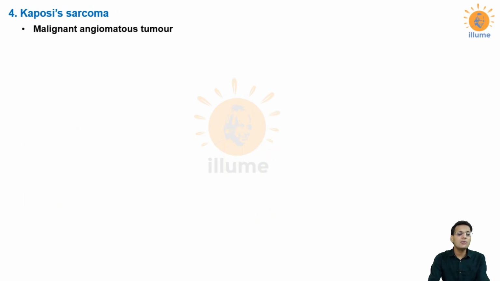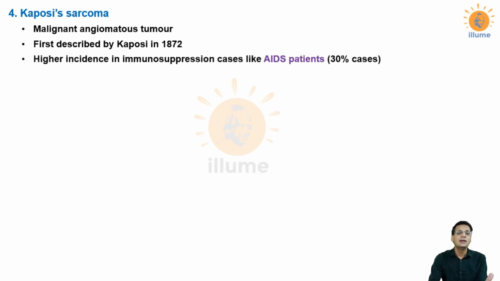Next, I will be having a discussion on Kaposi's sarcoma, another very important condition. Sarcoma means it is a cancer from mesenchymal tissues. It is a malignant angiomatous tumor. Why is it called an angiomatous tumor? Because your blood vessels are involved in this, and it is named so because it was first described by Kaposi in 1872, and similar to Burkitt's lymphoma, this is also seen in immunosuppression patients like AIDS patients, but this is more common than Burkitt's lymphoma.